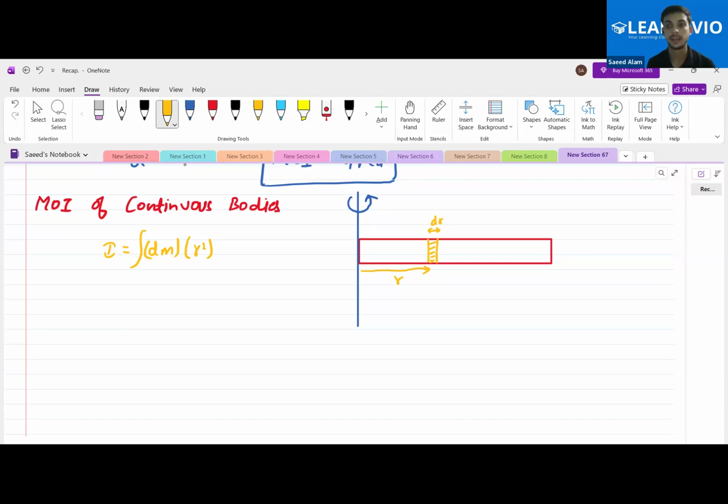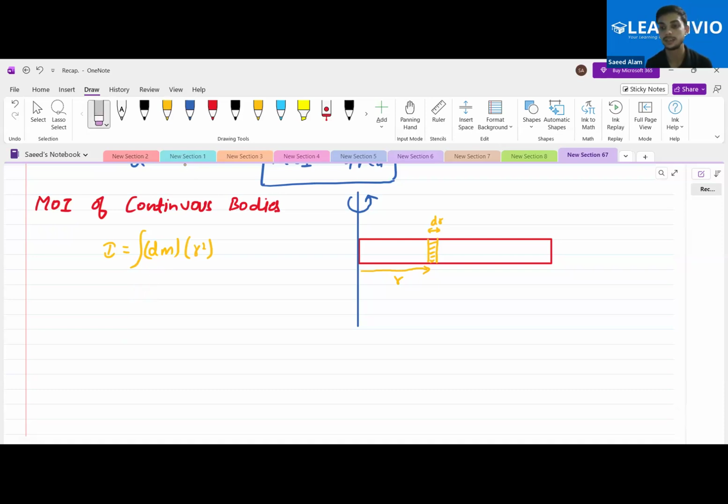Now the same problem arrives again: while we integrate it, we want this dm mass to be written in terms of r, that is dr actually. So how did we write the dm mass?